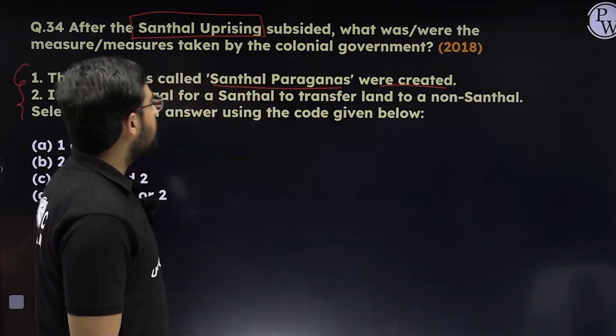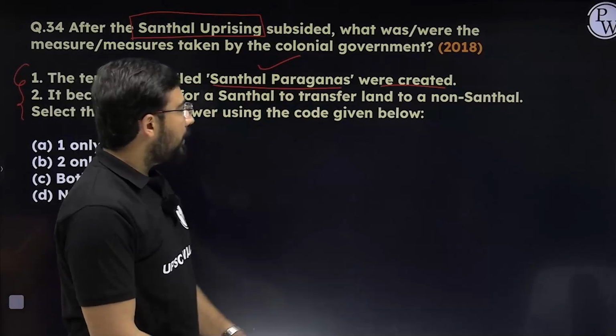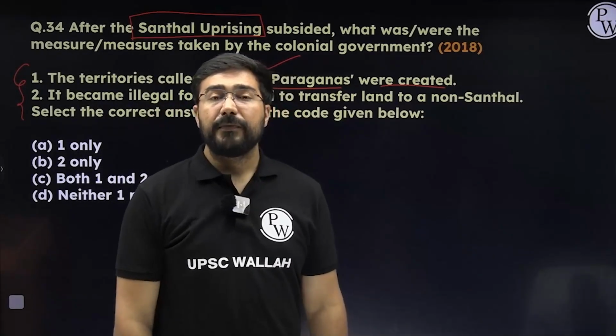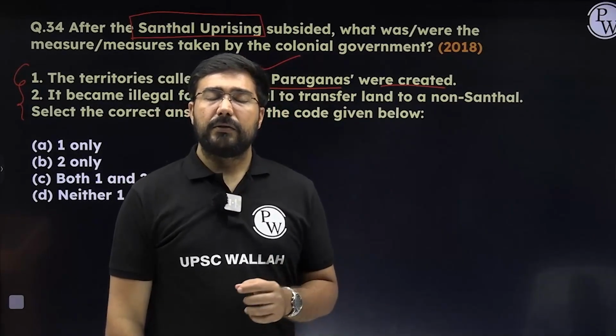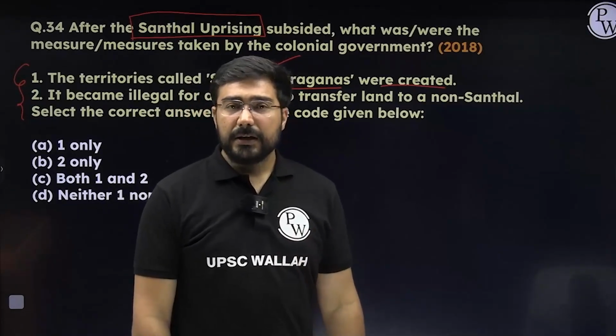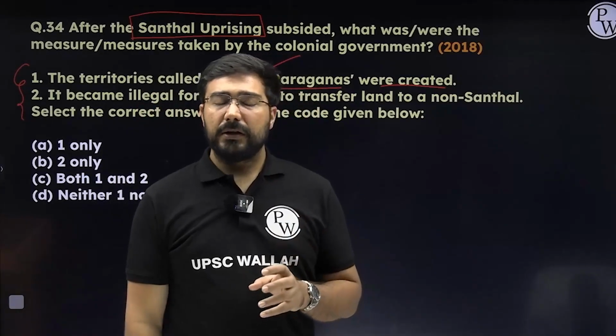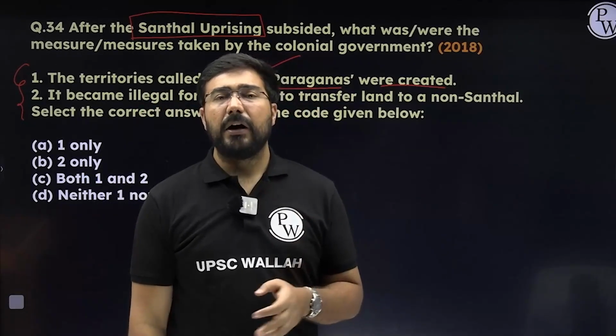So what happened as a result of this? Number one, yes, this is correct. The British created a separate Santhal Parganas. Why? Because their culture was required to be protected. Otherwise, they could have revolted multiple times. And second, what was the basic grievance of the Santhals? The basic grievance of the Santhals was that their land was confiscated by outsiders.